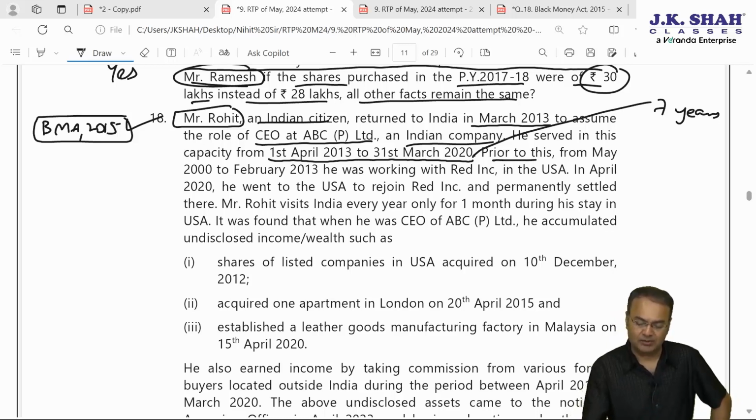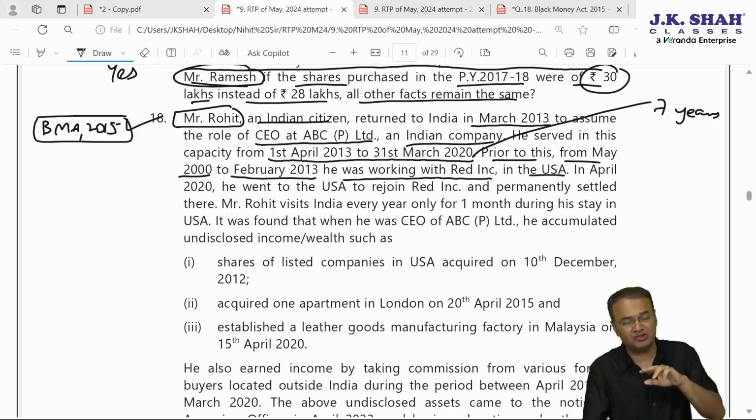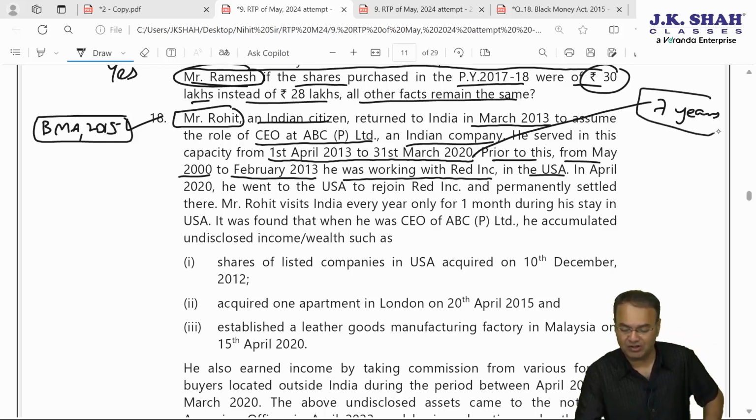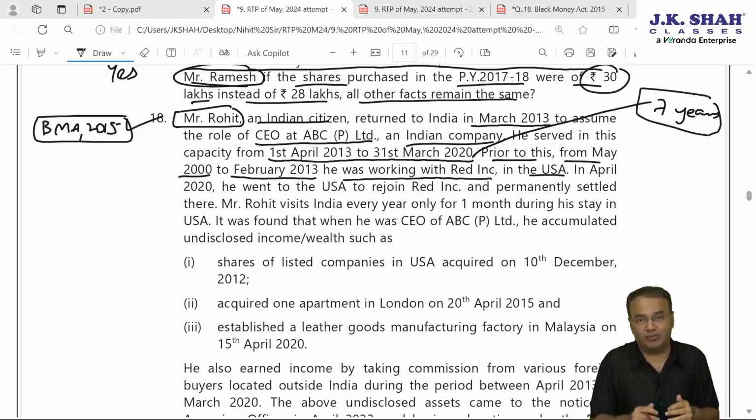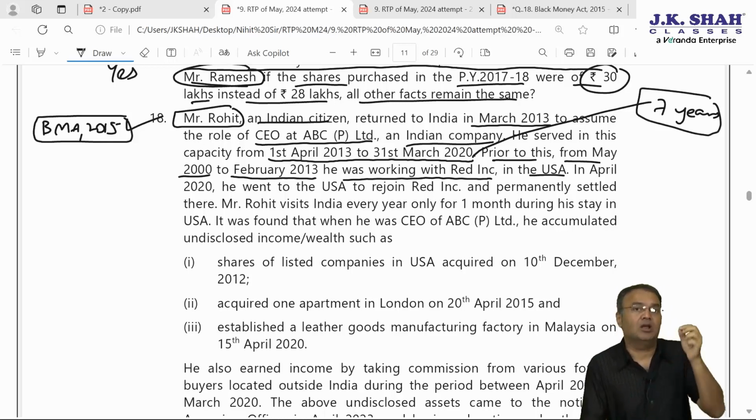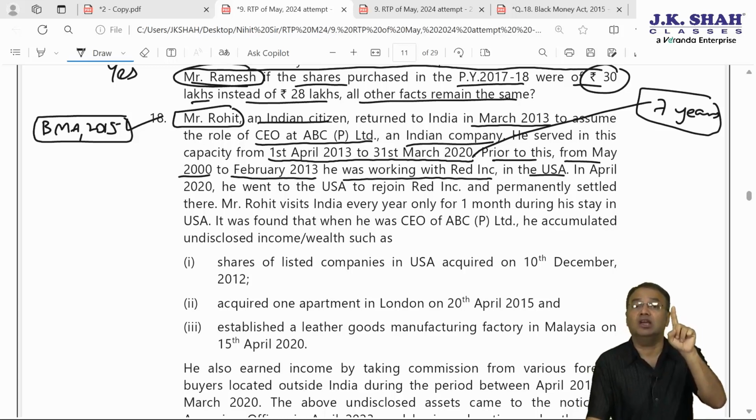Prior to this, that means prior to financial year 13-14, from May 2000 till February 2013, for 13 years he was working with Red Incorporation USA. So those 13 years he was non-resident, these 7 years he is resident. His residential status will play a very important role in order to decide whether Black Money Act is applicable to him or not. I repeat, Black Money Act is applicable to such an assessee who was resident in that earlier year or who is resident in the current year, either of them.